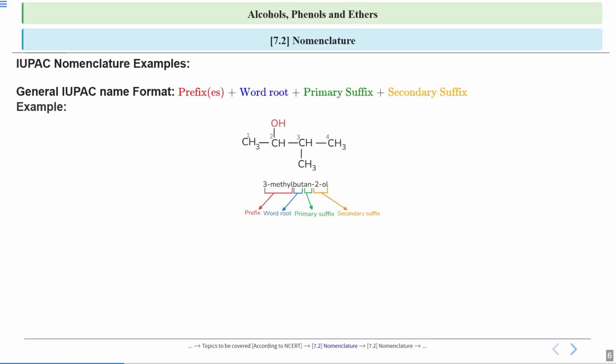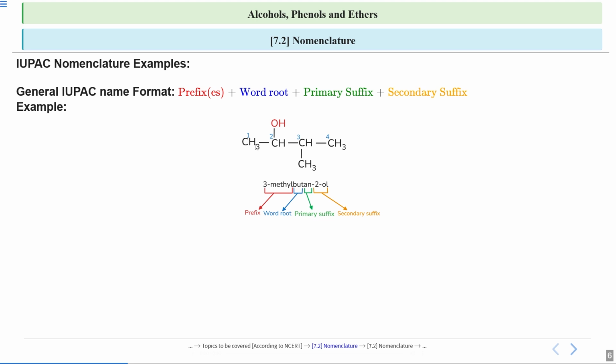So now let us see an example. Now look at this compound. I have to write the name of this compound. So first I will select the longest carbon chain. So 1, 2, 3, 4. This is my longest carbon chain. If you choose this chain, then 1, 2, 3, 4. Okay, but we are going to select this chain as the longest carbon chain, that is 1, 2, 3 and 4. So this is the chain we are selecting.